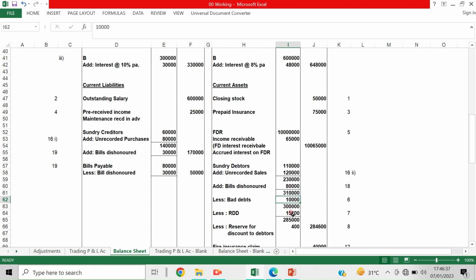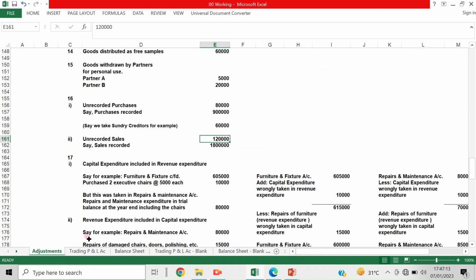Since there are more entries, this we have already discussed: 6th point, 7th point, 8th point, meaning bad debts, doubtful debts and reserve for discount on debtors. We discussed all these, so for that the entry is kept here. Otherwise, if there are no entries, this 2,30,000 should be taken to the outer column, and that's all. Since there are more entries, I am taking the inner side only, and after all adjustments the final amount will be taken to the outer column. So now the unrecorded sales is added to 2,30,000: sundry debtors plus added unrecorded sales. Now the 16th point is also complete.